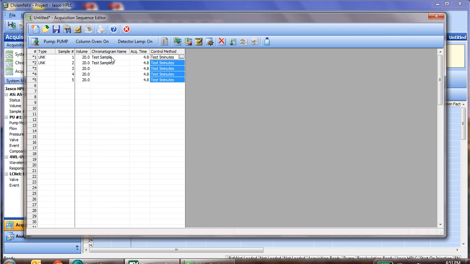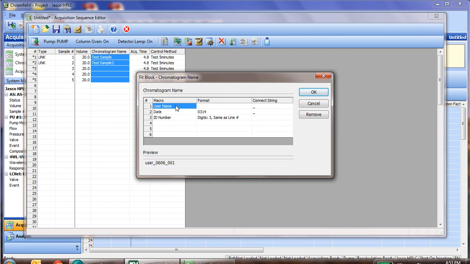Now, for chromatogram name, let's go ahead and do the same. Highlight down, right click, and now we'll change this so that it's currently going to put the username, which we've logged in as user, followed by an underscore, the date, followed by an underscore, and an ID number, which is simply the number on the left side, which will be in 3 digits. So 001, followed by 002, and so on.